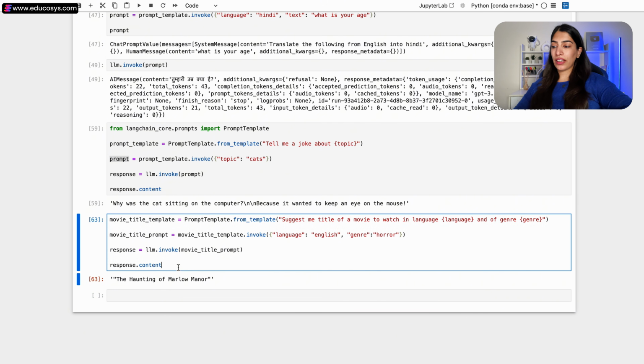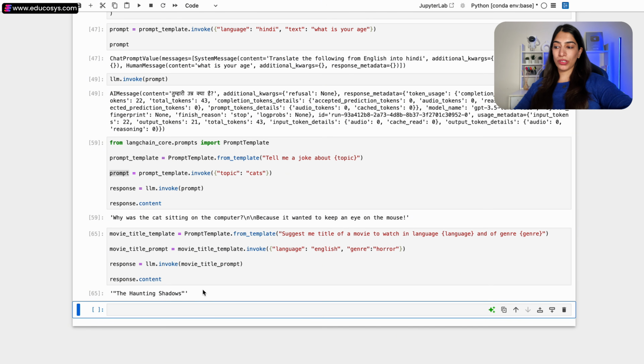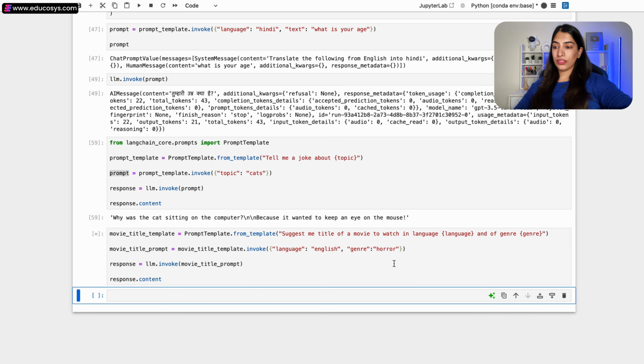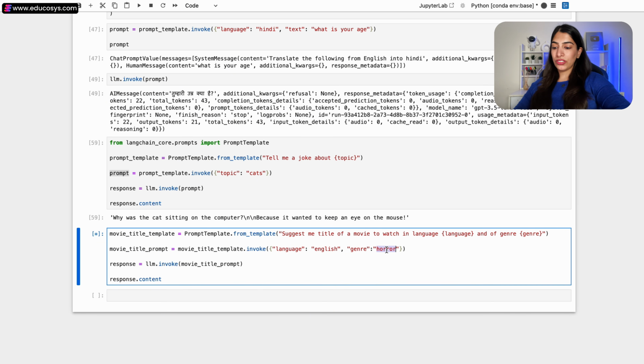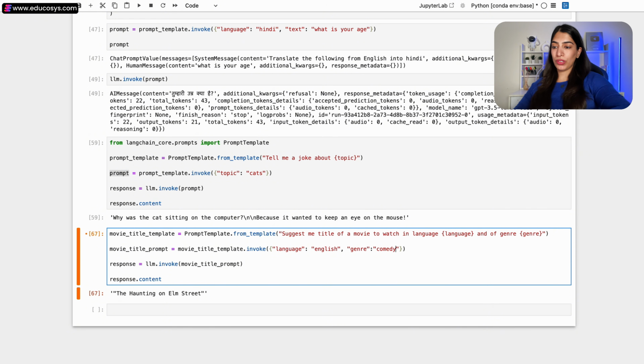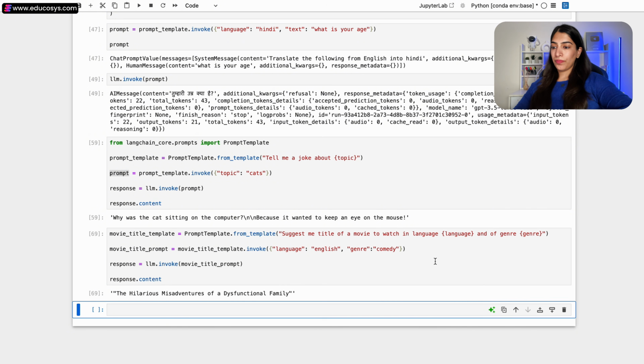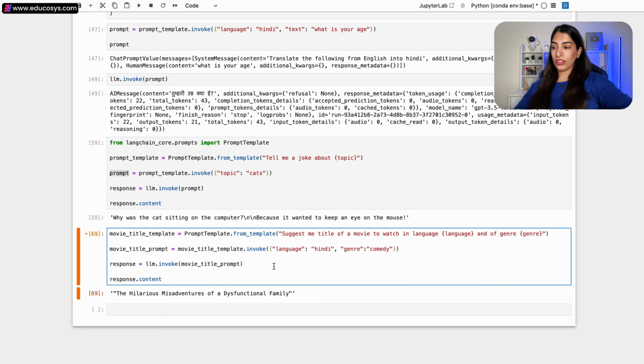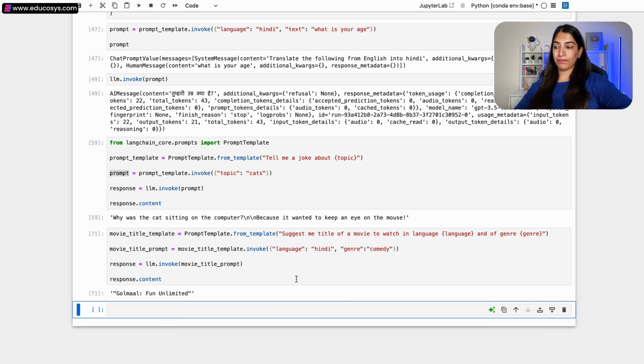And here we can see the title of a movie. If I run again, we'll be able to see a different one. And if I suppose change the genre to, for example, comedy, you can see. And if I change the language to Hindi, you will be able to see Golmaal.